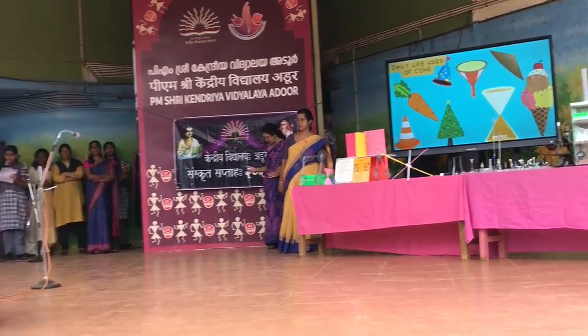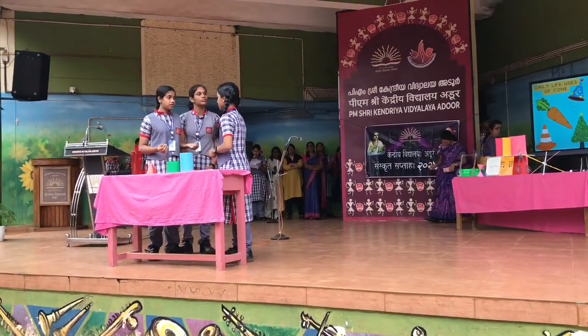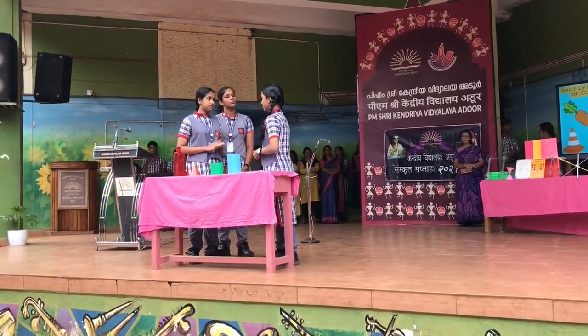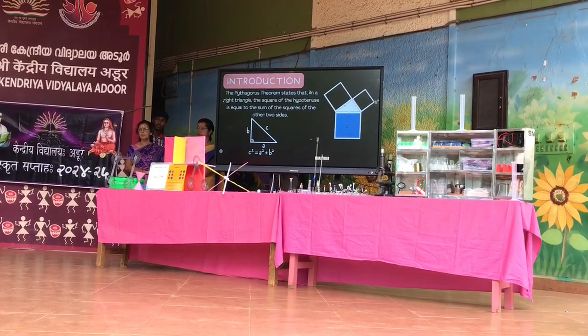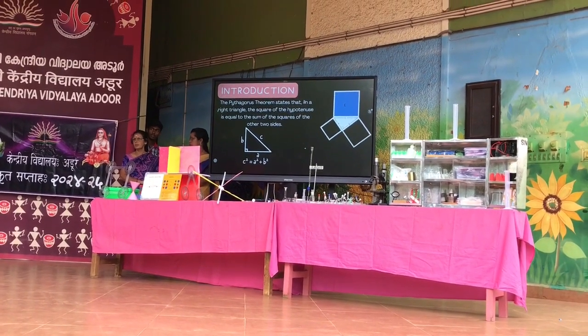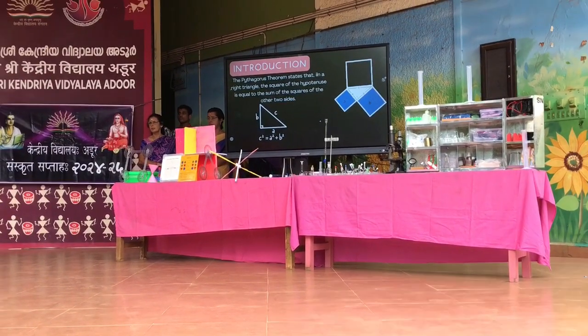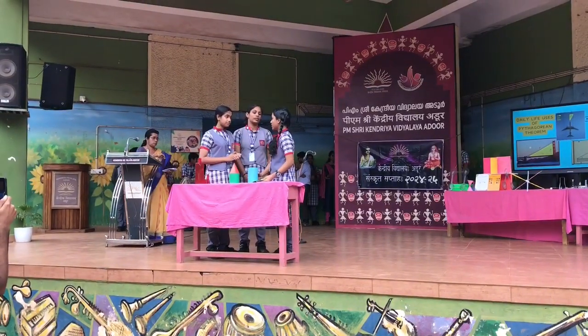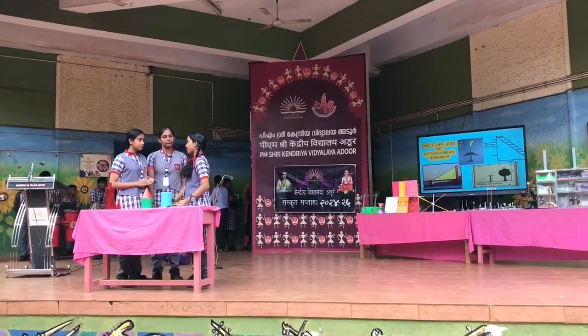Pythagoras theorem. Can you tell me more about it? In mathematics, Pythagoras theorem is a fundamental relation in Euclidean geometry. It states that the square of the hypotenuse is equal to the sum of the squares of the other two sides. Pythagoras theorem has become a fundamental concept in mathematics. The formula is altitude square plus base square gives hypotenuse square.